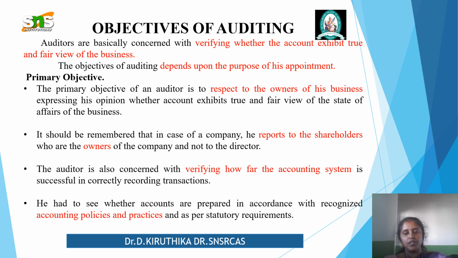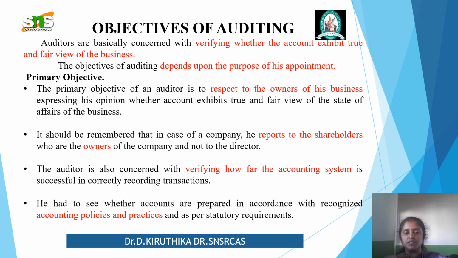It may differ from one organization to another. The primary objective of any auditor is to report to the owners of the business, expressing his opinion whether the accounts exhibit a true and fair view of the state of affairs of the business. And it should be remembered that in the case of a company, he reports to the shareholders, who are the owners of the company, and not to the directors.